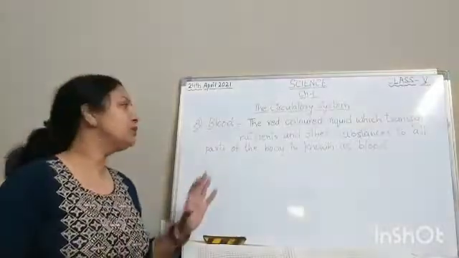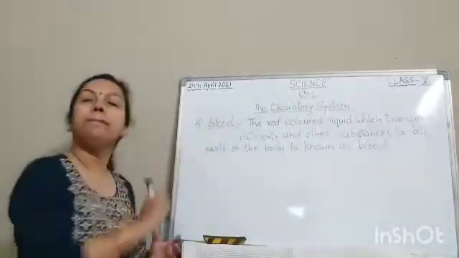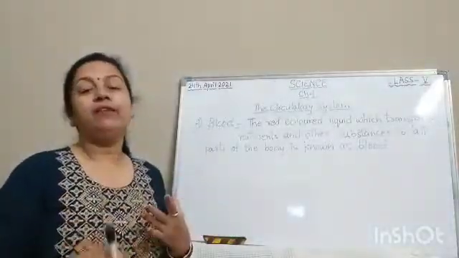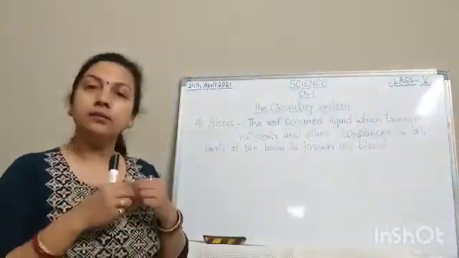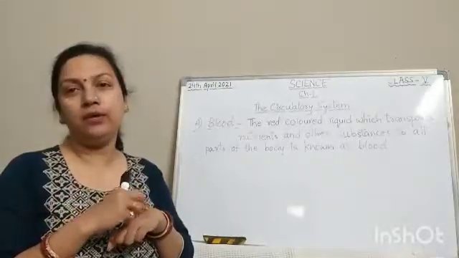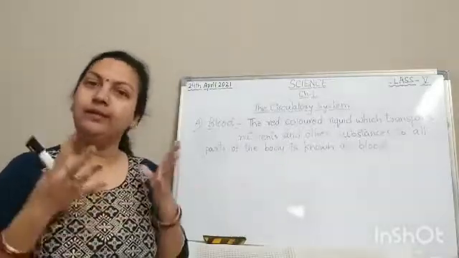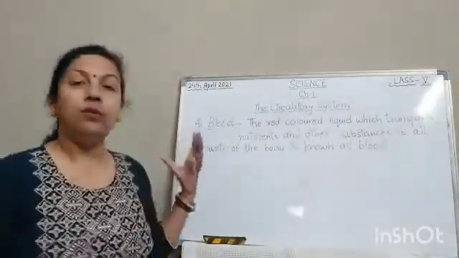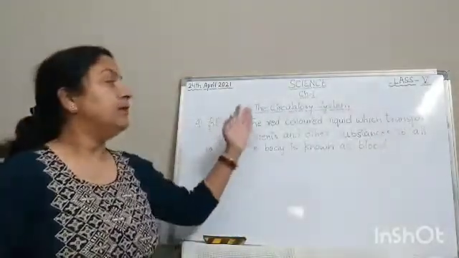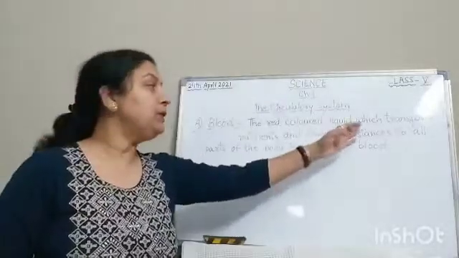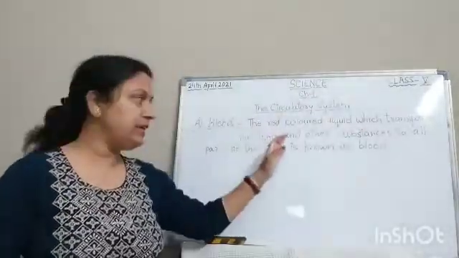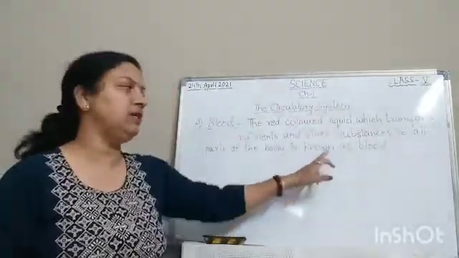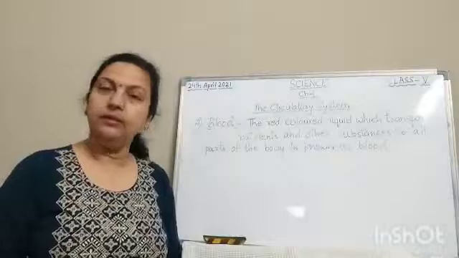Now children, first of all we'll talk about the blood. Blood, you all know, whenever we get hurt, some red colored liquid comes out from our body. That is known as blood. Clear? The red colored liquid which transports nutrients and other substances to all parts of the body is known as blood.